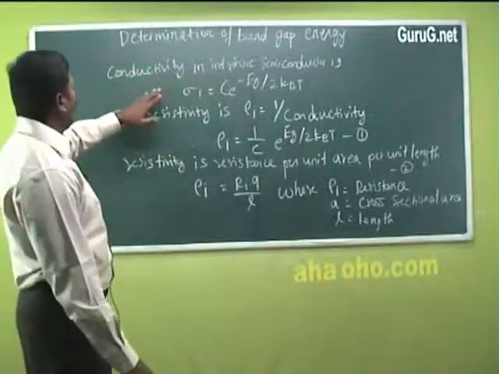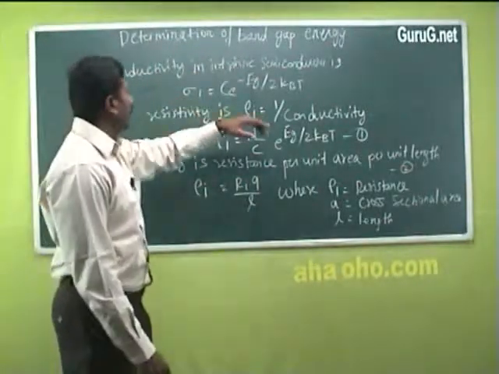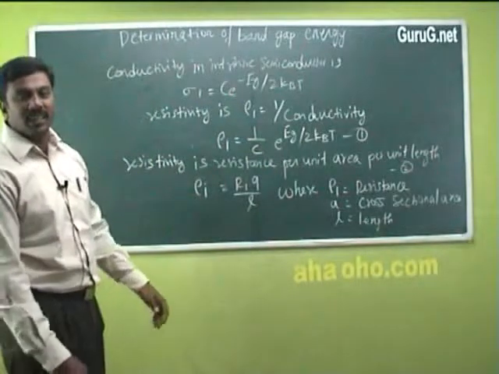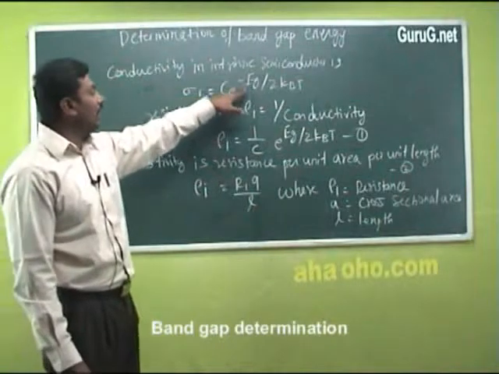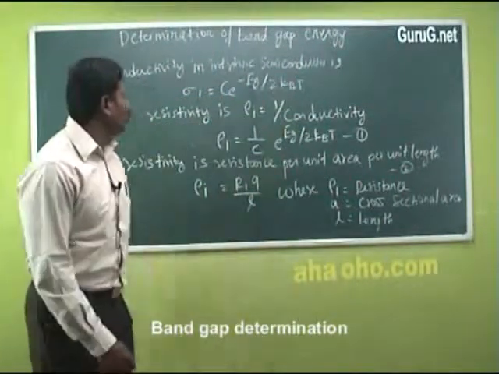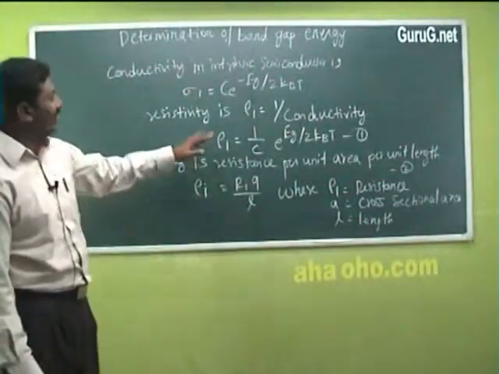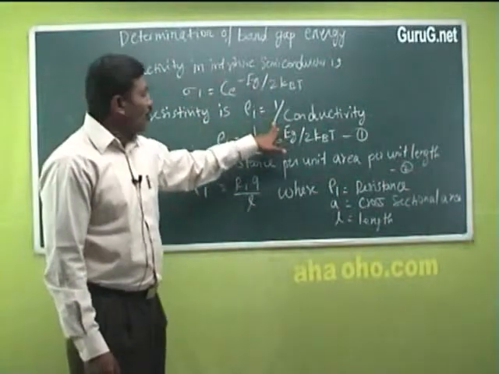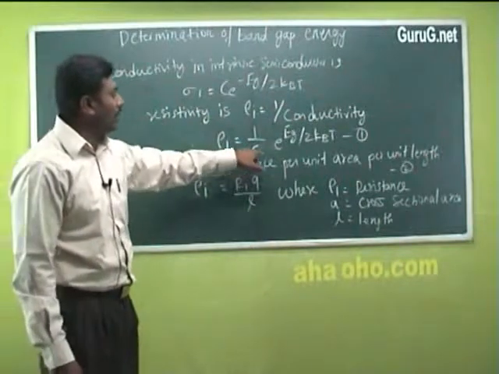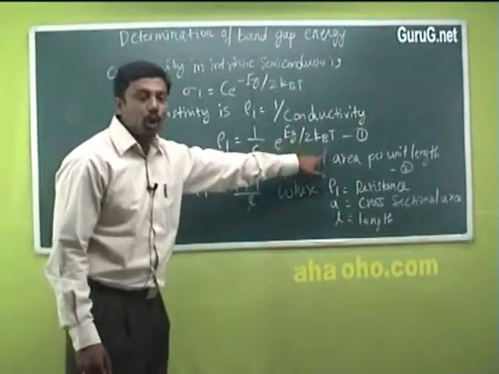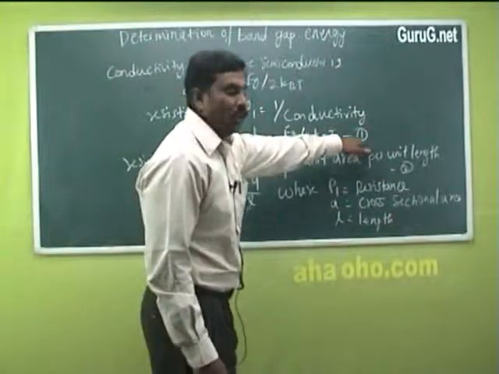Determination of band gap energy. The conductivity of an intrinsic semiconductor is given as sigma i is equal to C e power minus Eg divided by 2kbT. We know that the resistivity is 1 by conductivity. Therefore the resistivity is equal to 1 by C into e power Eg divided by 2kbT. Put this as equation 1.